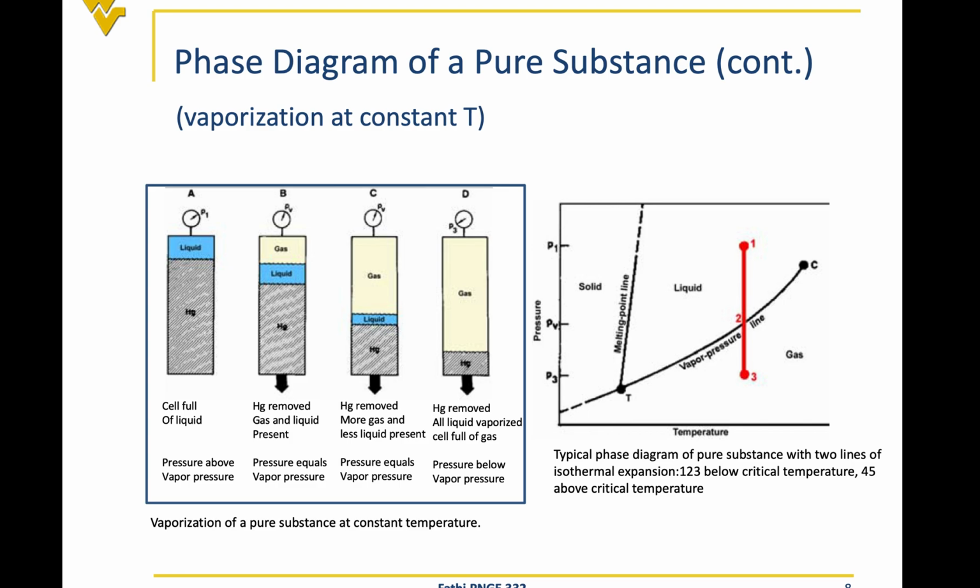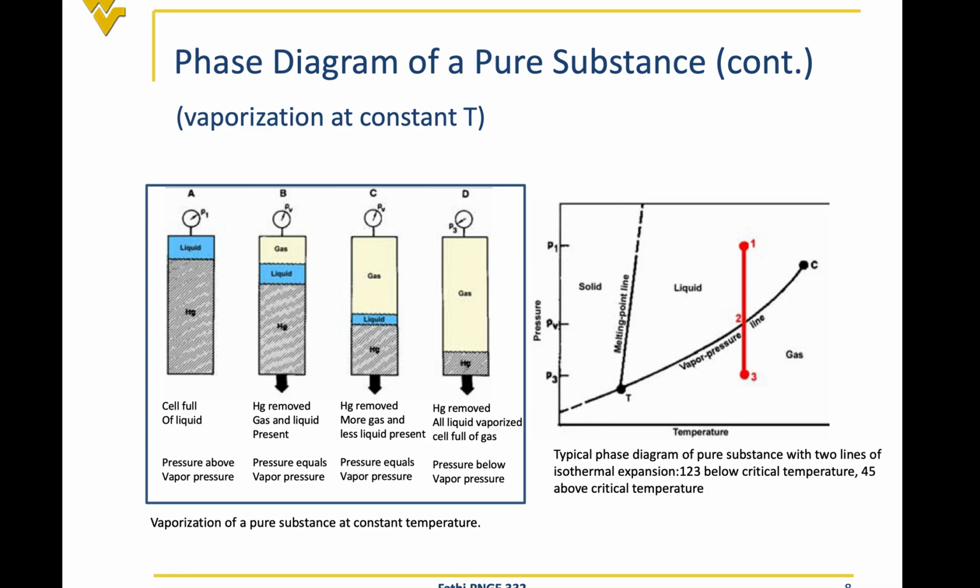So the behavior of pure substances is that as we drop the pressure, the liquid expands. But when we reach the bubble point pressure, where we have the first gas bubble, until the dew point pressure, where we have the last droplet of the liquid, the pressure stays constant. And the only thing that happens by removing mercury from the cell and expanding the system is that more liquid converts to the gas. Okay.